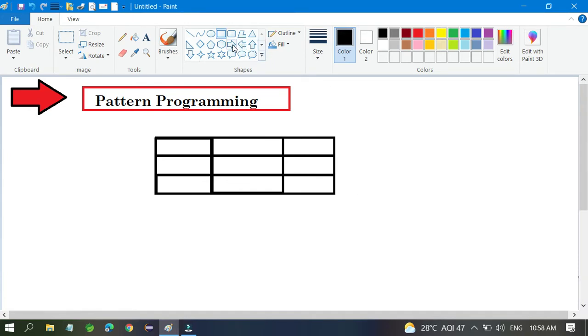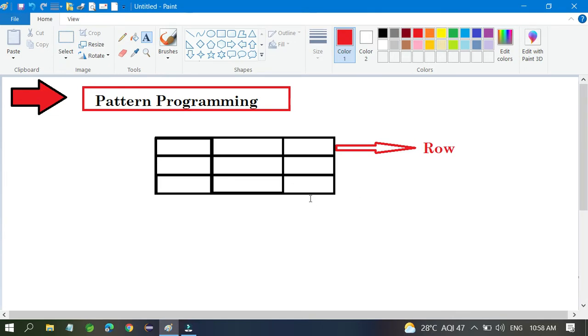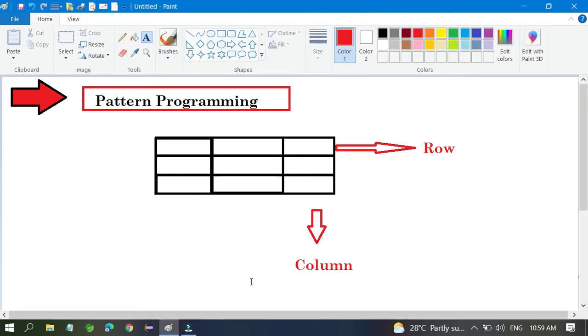This is a row, this is a row, this is a row, and this is a column, this is a column, column, column. Okay, fine.